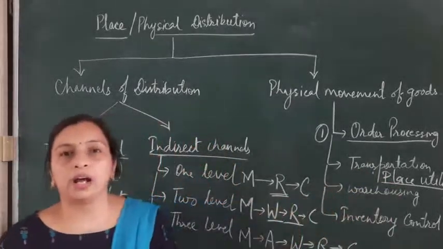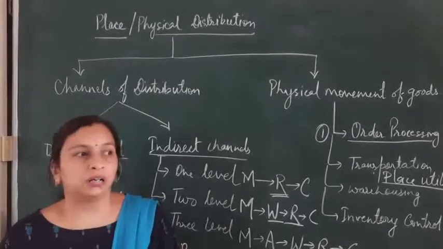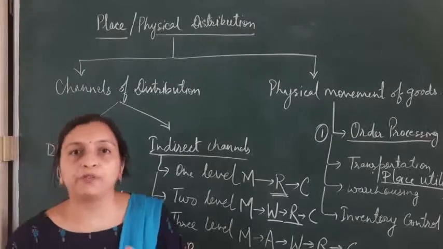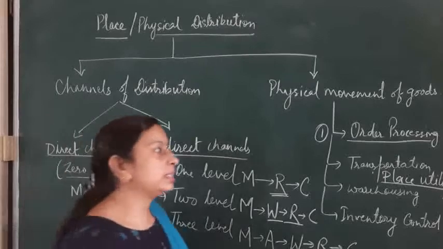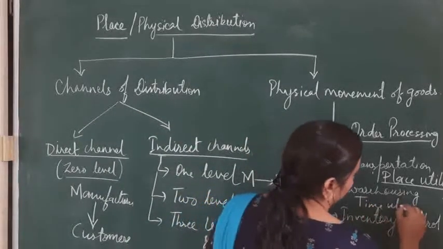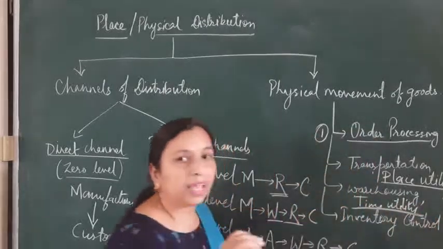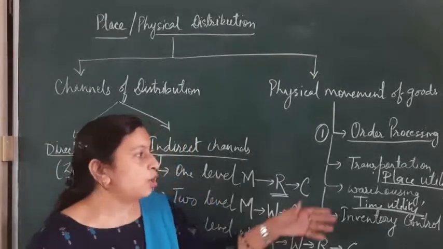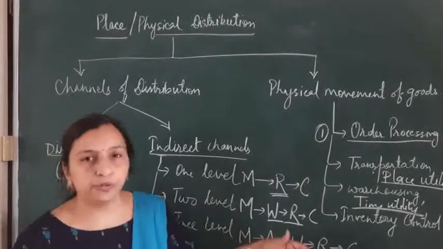Next is warehousing. After production, goods are not consumed as and when they are created or manufactured. We have to store them for future use. So warehousing is storage of goods. This creates time utility. We have done this in class 11 also. It creates time utility because there is a time gap between production of goods and their consumption. So warehousing is the proper storage of goods for the future.